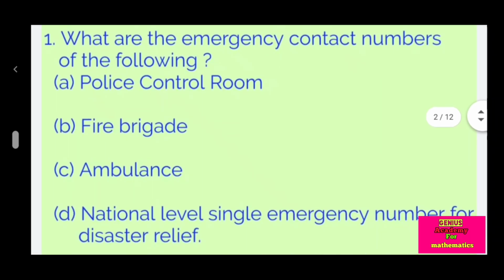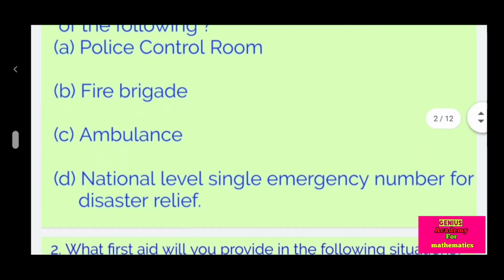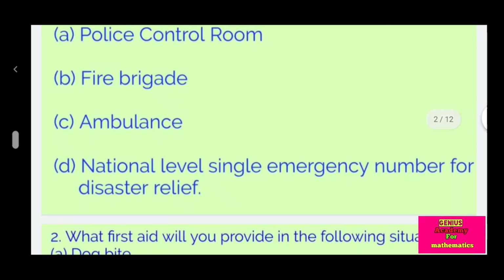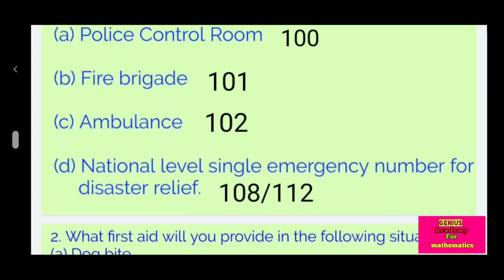Question first is, what are the emergency contact numbers of the following? Police control room 100, fire brigade 101, ambulance 102, national level single emergency number for disaster relief 108 or 112.